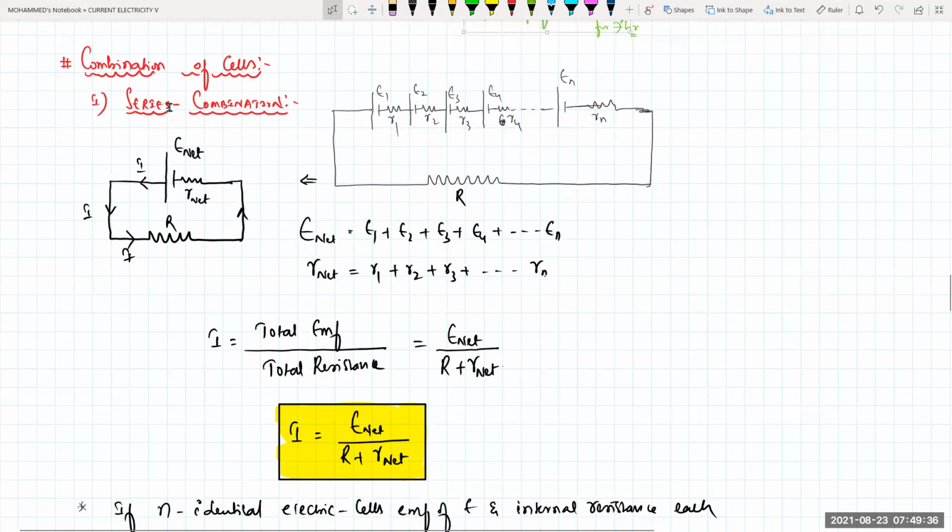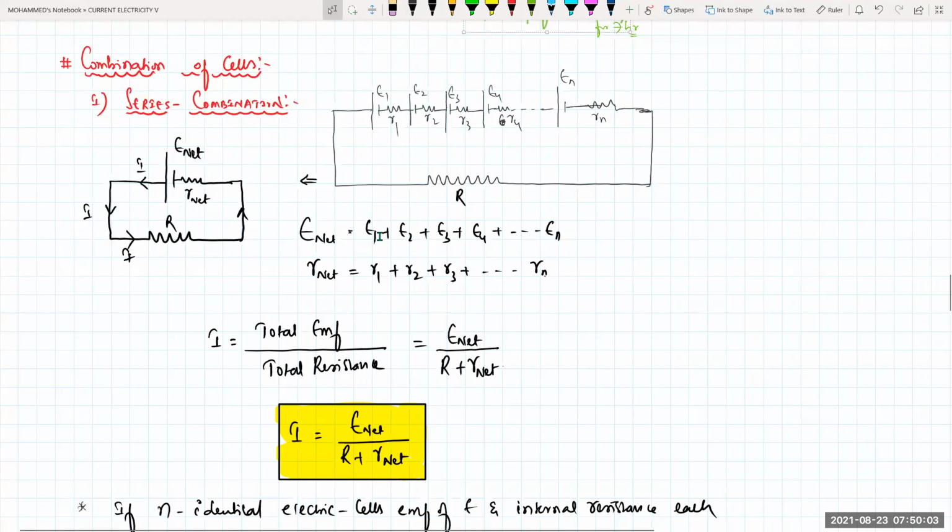Next one, combination of cells, beta. Series combination, parallel combination. In series combination, we have n number of cells connected in series: E1, E2, E3, E4, and so on up to En. Like that, internal resistances R1, R2, R3, R4 up to Rn. All of them are connected to an external resistance R. This can be represented by one single cell, beta. This total EMF I am writing as E net, and this total resistance I am writing as R net, connected to external resistance.